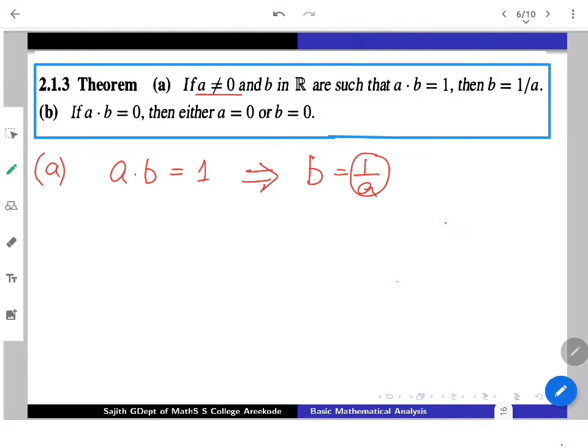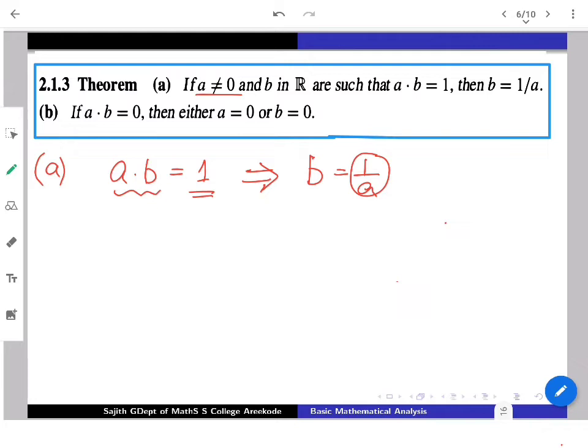So 1 by A exists is known for us. And if A and B give you the multiplicative identity, then such a B must be the multiplicative inverse. That actually says something about inverses. The previous result was about identities. Now we are coming to the inverses, an analogous situation.